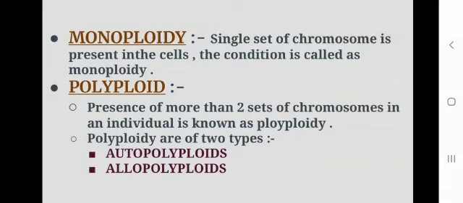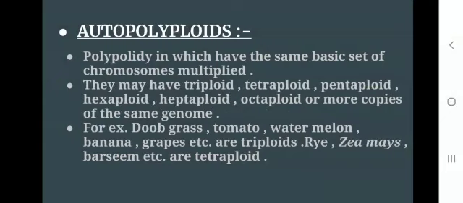What is monoploidy? As the name is given here, mono, it means a single set of chromosomes is present in the cells, and the condition is called monoploidy. Polyploidy: the presence of more than 2 sets of chromosomes in an individual is termed as polyploidy. And polyploids are of two types, the autopolyploids and allopolyploids.